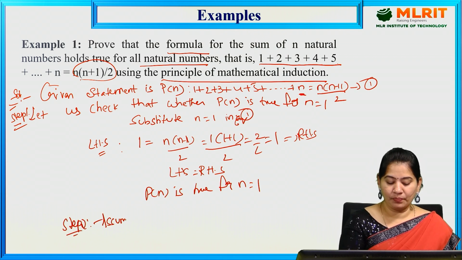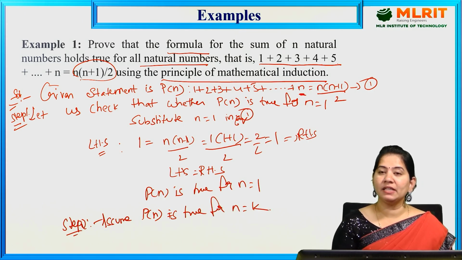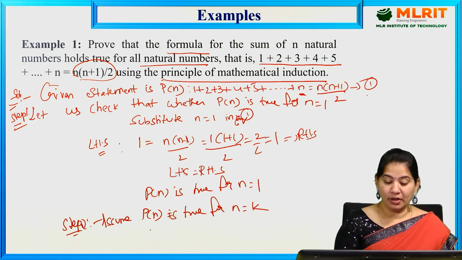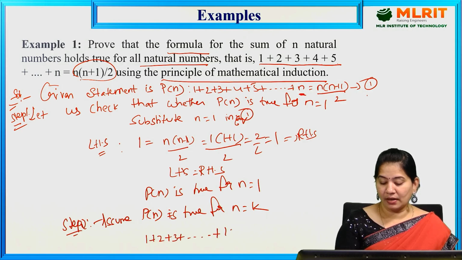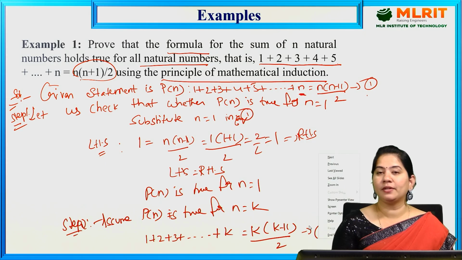Assume P of n is true for n is equal to k. So here we have to assume that P of n is true for n is equal to k. Then substitute n is equal to k in equation 1. Then what you will get here is 1 plus 2 plus 3 plus so on plus k is equal to k into k plus 1 by 2. So this is equation 2.